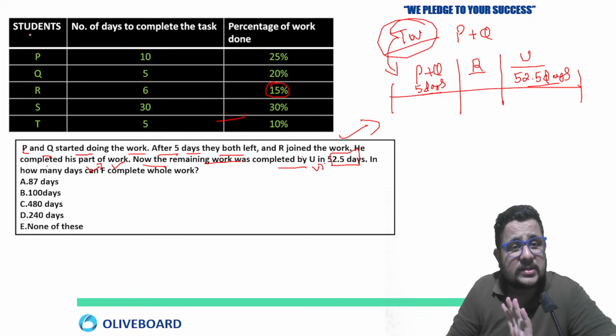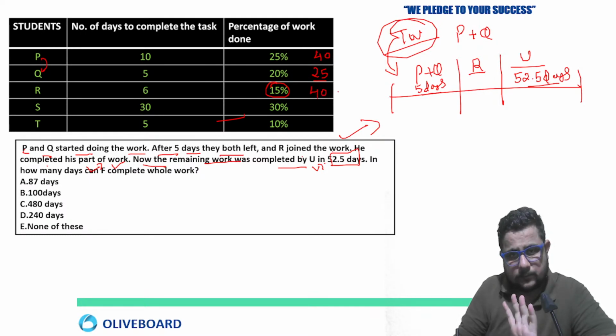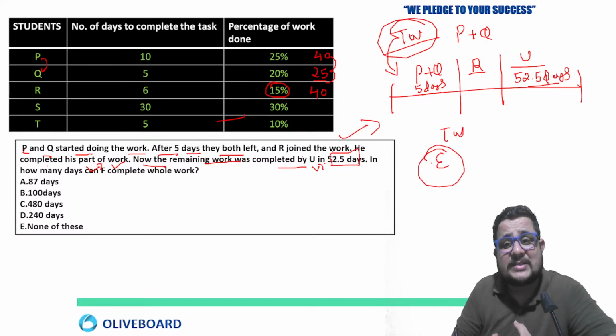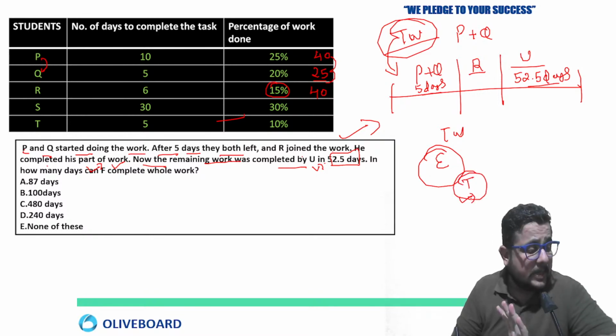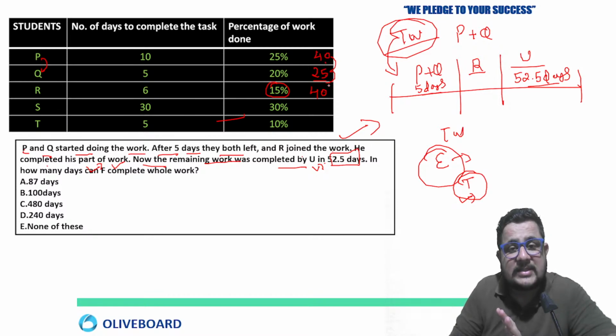If P and Q start doing the work, just see their total times were 40 and 25, and for R it was also 40. If I talk about the total work, how will you calculate it? Just take the LCM of the times. That basic needs to be clear: how you can calculate the total work, what is efficiency, what is time. This is the main thing you must know. So when you have the times, you can take the LCM of those times. So 40, 25 and 40. The LCM is going to be 200.